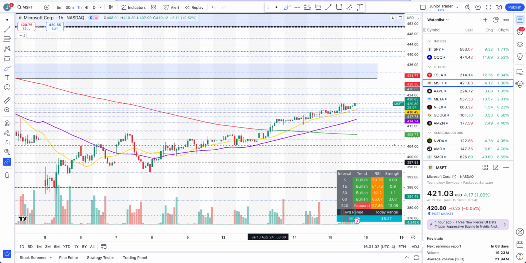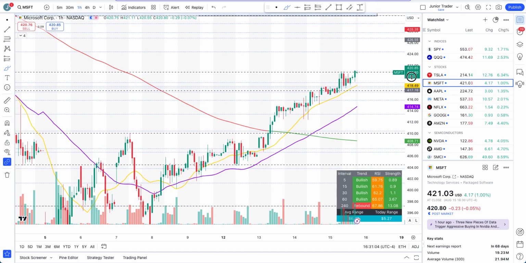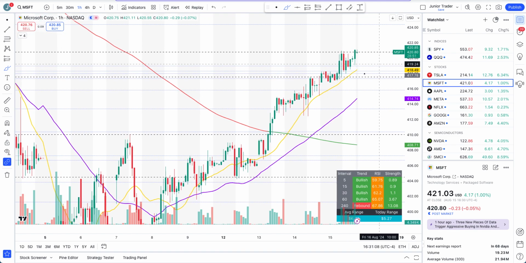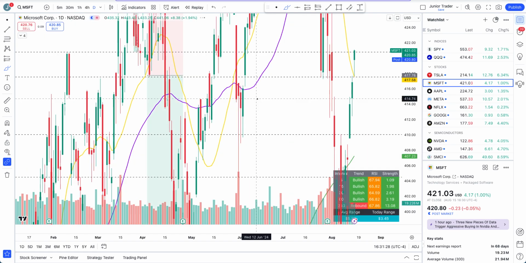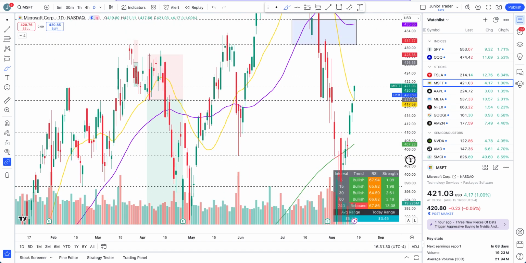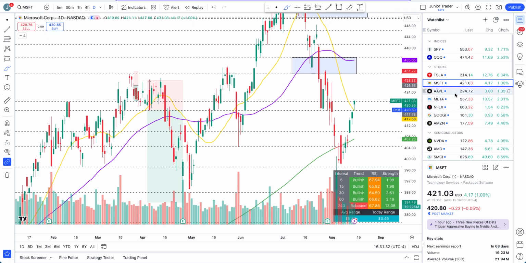On hourly interval, you can see clearly just strong uptrend, no slowing down even right now. So yeah, even tomorrow you are watching this level of 418 and 37 cents. And this zone pretty much, if we stay above this zone of 417 and 18 cents, until then pullback is fine, but that would be it. Microsoft is still very strong. If we lose that, then yes, there's a problem, right? At least for the intraday, nothing more than that though right now. Yes, so on this overall structure, we are looking strong.